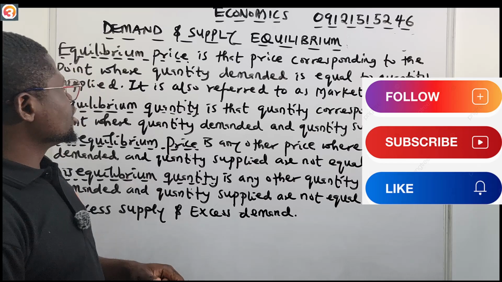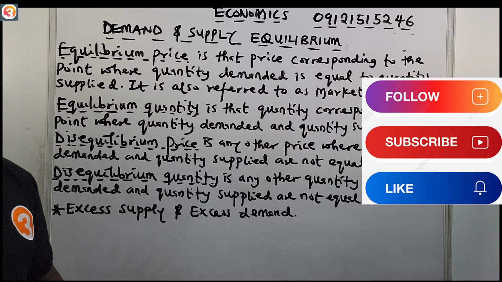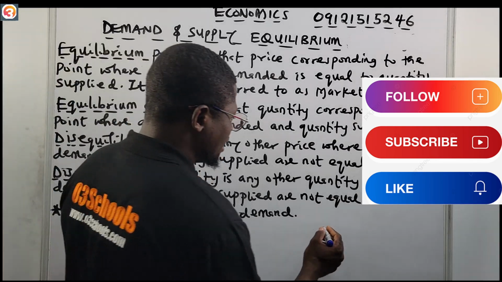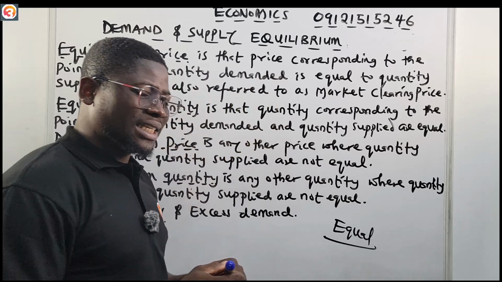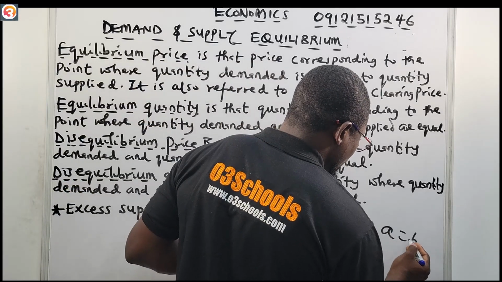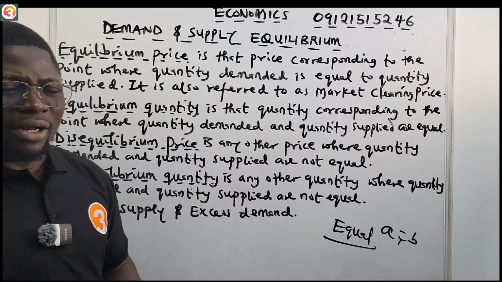All right, so now let us look at equilibrium price. What is equilibrium price? From mathematics, first of all, what is equilibrium? Equilibrium means something that is equal. Okay, that is what equilibrium is. So for example, when we say A is equal to B, this is equilibrium.